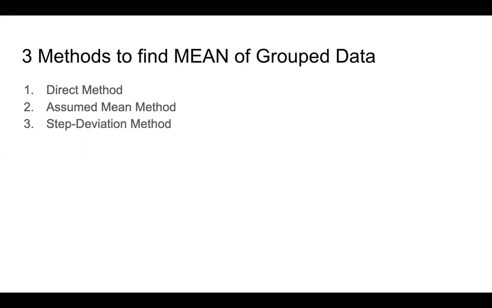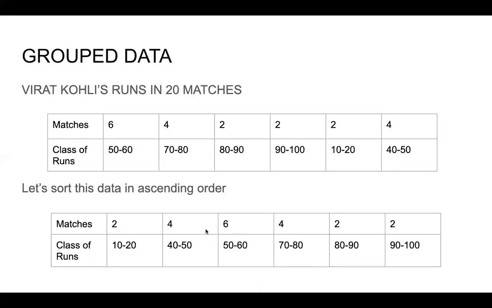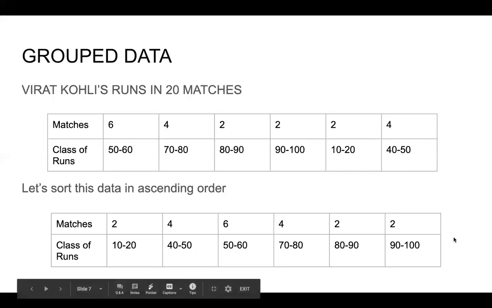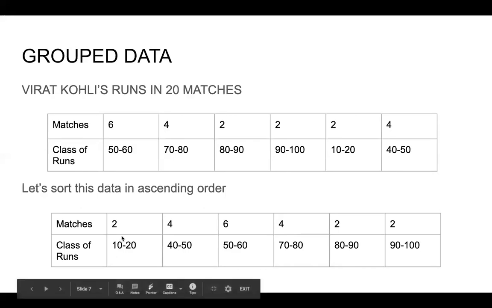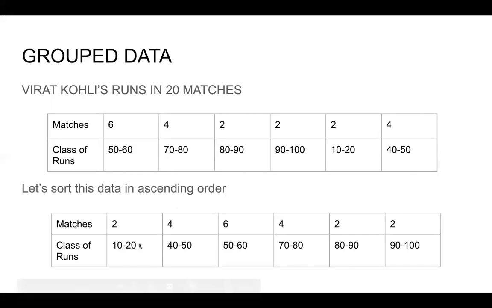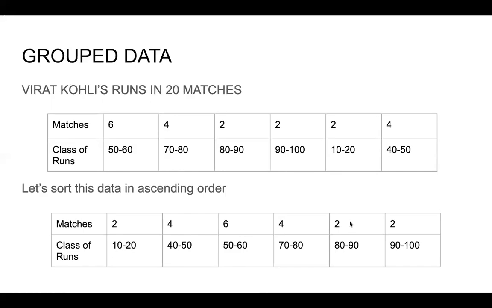What does the direct method mean and how do we solve this problem of finding the average runs scored by Virat Kohli in 20 matches? Now, the runs are in the form of classes, in grouped data. Earlier, it was ungrouped data. It was straightforward. We just multiplied these and added all of them, then divided by 20. So we found the number earlier. How to find the average of grouped data? Right now we have grouped data because these are groups of runs. So how do we find the average of these runs?